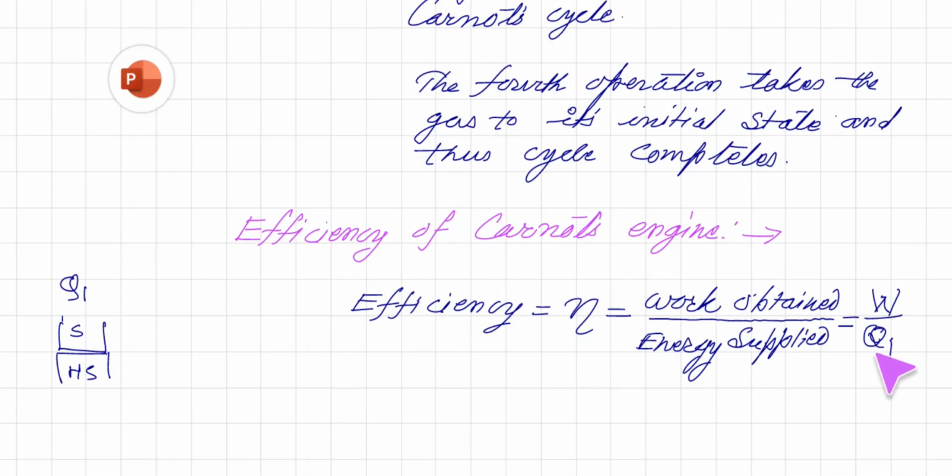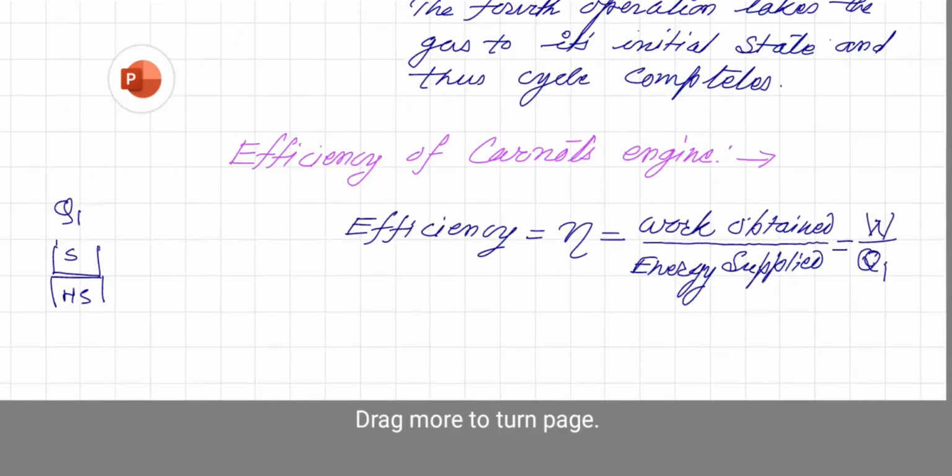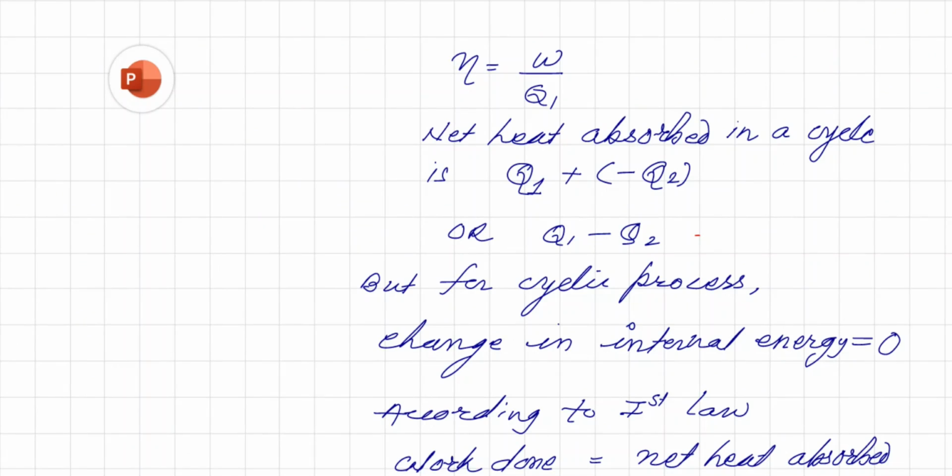The supplied energy was Q1. Now let us see how much net work is done by the system. So here efficiency is equal to W upon Q1. So net heat absorbed in a cycle, we saw that the amount of heat absorbed was Q1 and rejected was Q2.